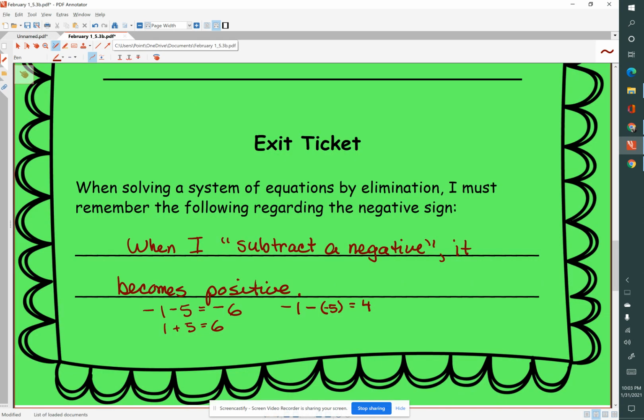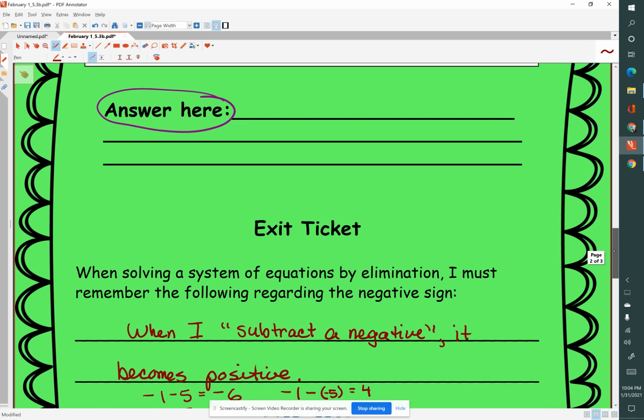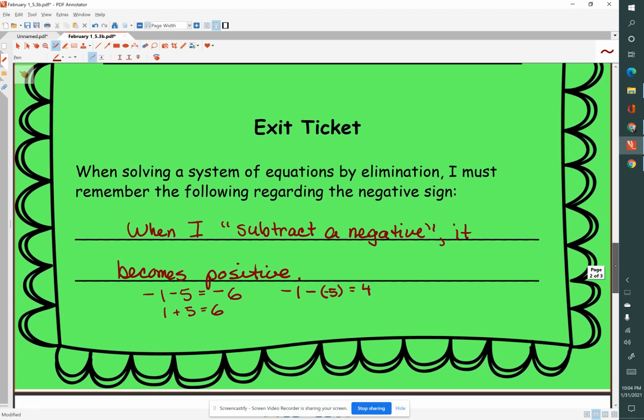So that's the trick to remember. When you subtract a negative, it becomes positive. Almost think of it as multiplying a negative times a negative, because you're multiplying a negative times a quantity within parentheses. So we've only done a few problems today, but I really want to make sure that you understand this,